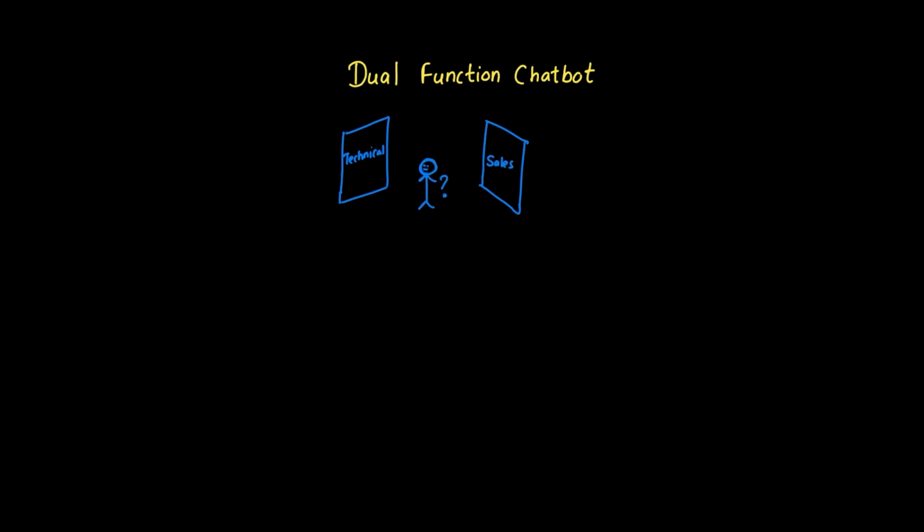Managing a dual-function chatbot for technical support and sales requires sophisticated prompt engineering. Context-aware switching is the key to this versatility. Imagine a receptionist who instantly recognizes whether a visitor needs technical help or wants to buy something, then seamlessly shifts their approach. The system analyzes incoming queries for keywords, patterns, and intent signals.